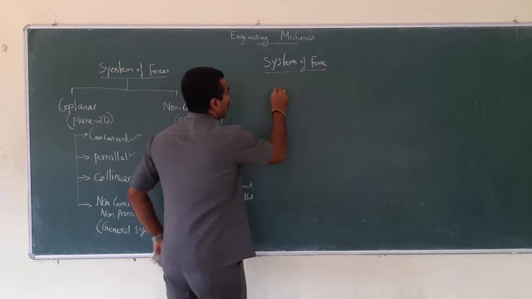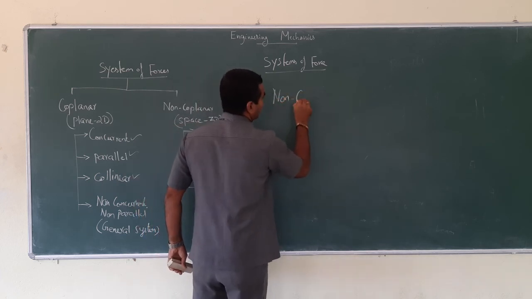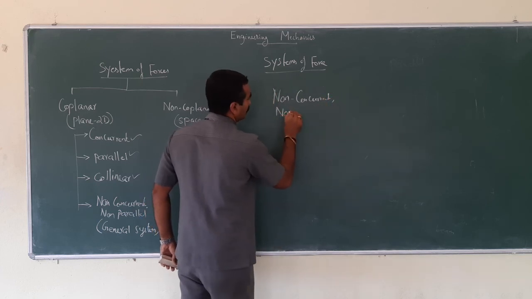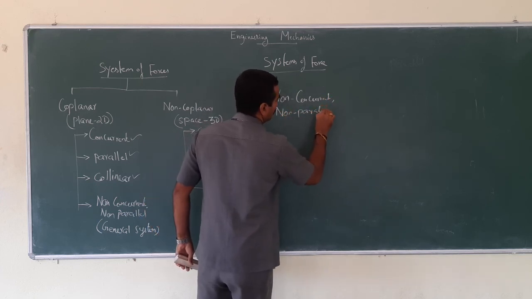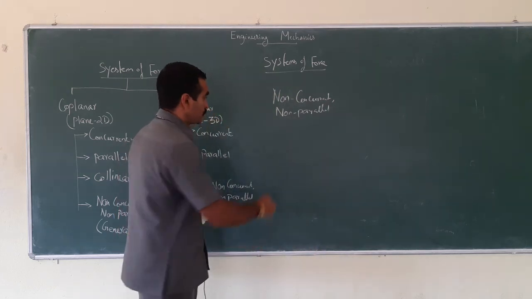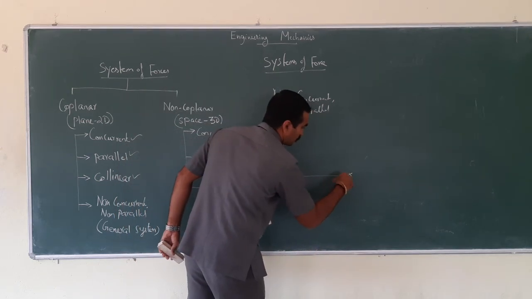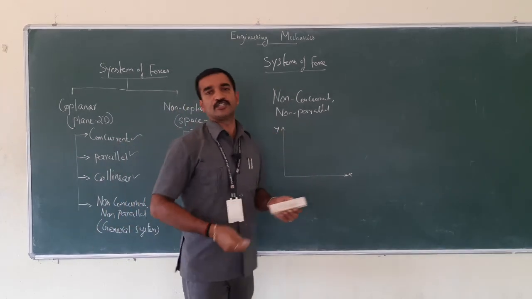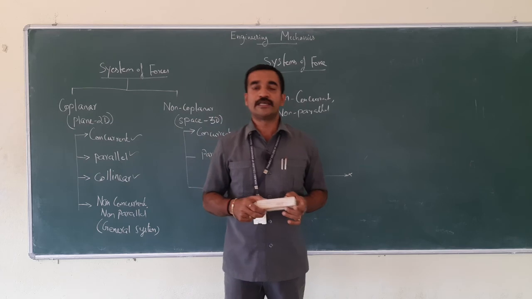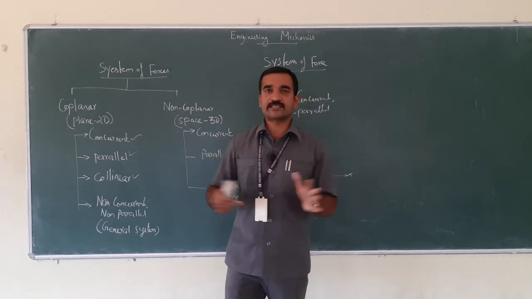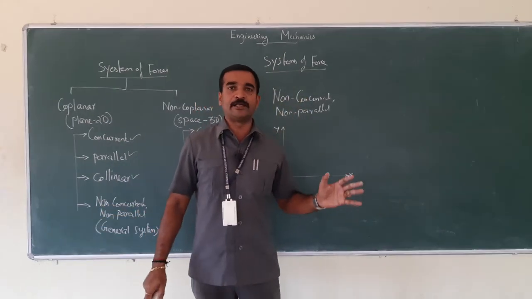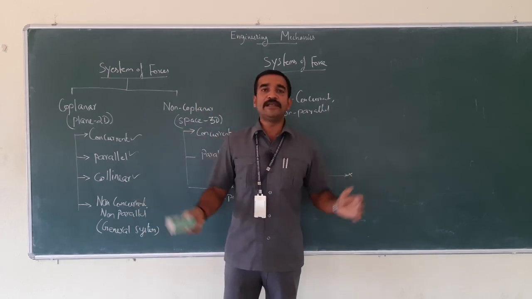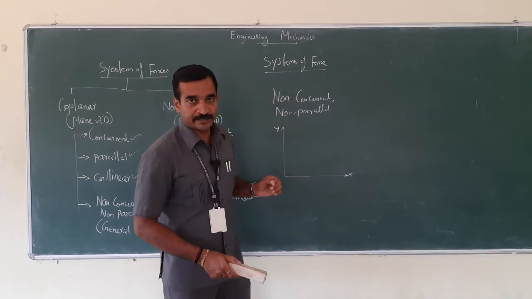So which is non-parallel or non-concurrent forces. So let me just draw a 2D. The definition of non-concurrent, non-parallel forces: a set of various external forces whose lines of action are neither parallel nor intersect or meet at the same point, right?